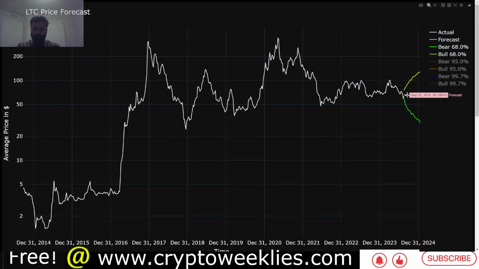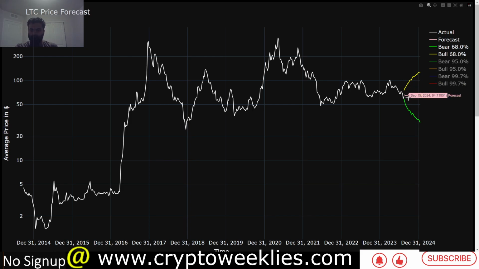Let's analyze this using machine learning techniques such as ARIMA, LSTM and XGBoost, which provided the following output. These outputs are not financial advice. At a base case level, per our machine learning model, the price action could be between $65 and $68. So that's a very tight range, typifying sideways movement like Litecoin had between June and about October of 2022, or between March of 2020 and about October 2020. So that's the base case.